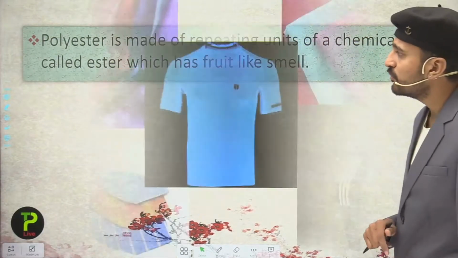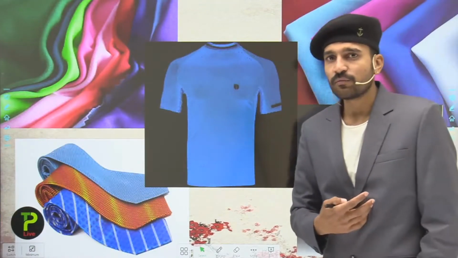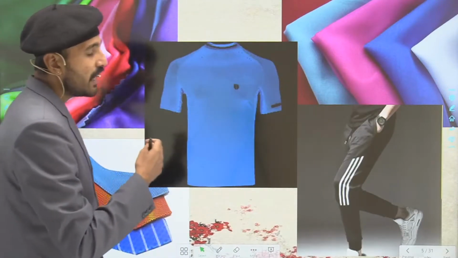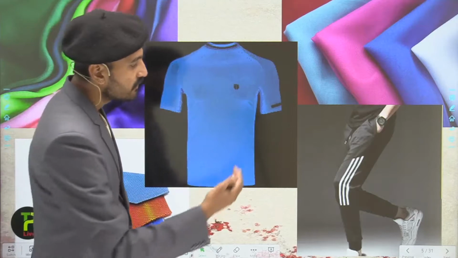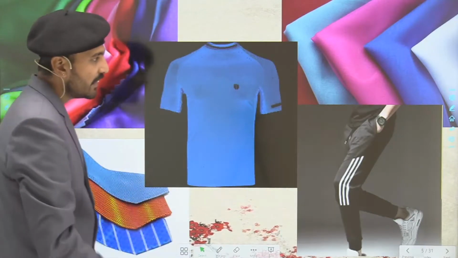Now let us move and see the uses of the polyester. Polyester is used in making fabrics, and about 60% of the clothing materials that we use in our daily life are made from polyester, starting from the lowers to the t-shirts to the shirts, ties, and etc.